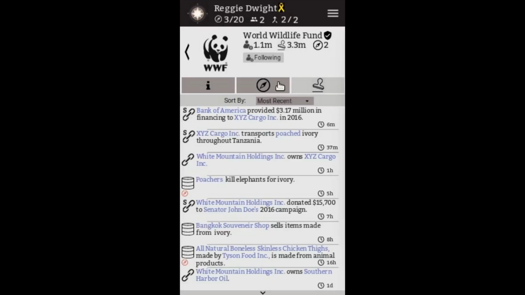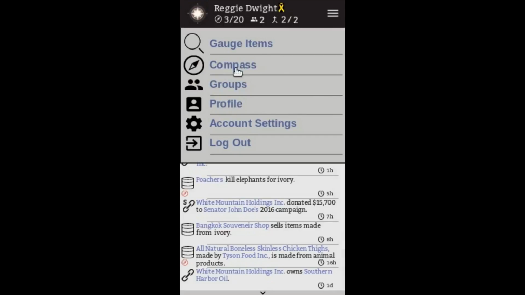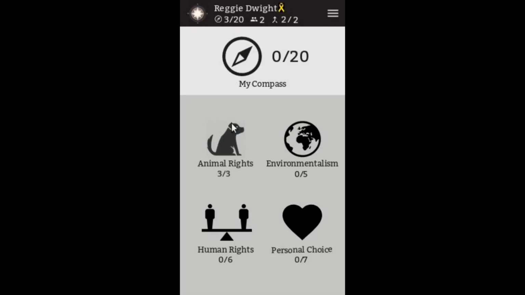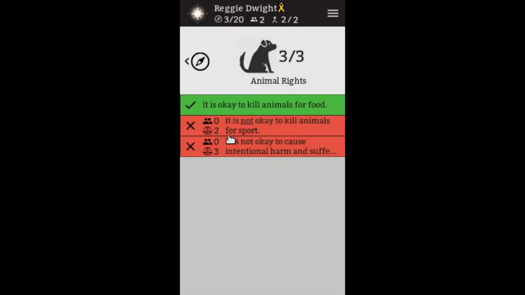But briefly, we saw previously this group to point overlap metric at the top. And in a brief explanation, what this means is, well, we have 2 points in our compass. So we have our menu that will bring us to our compass. And so we'll go to our animal rights page, and you can see that we have 2 points that we